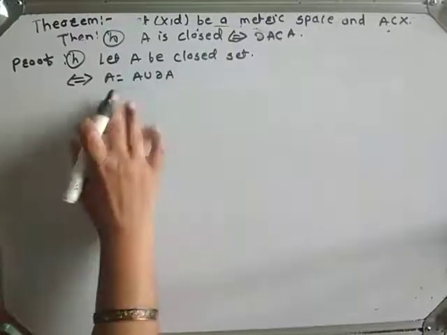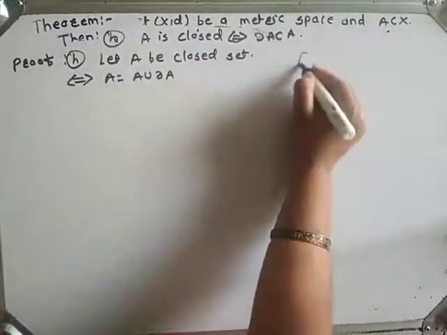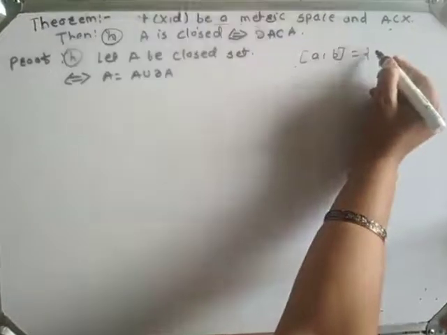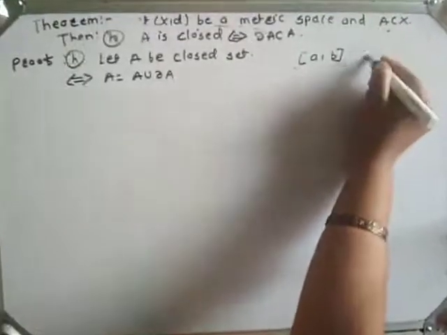Obviously, if A is closed, suppose this is a closed interval [a, b]. Obviously, the boundary points of A are the set {a, b}.